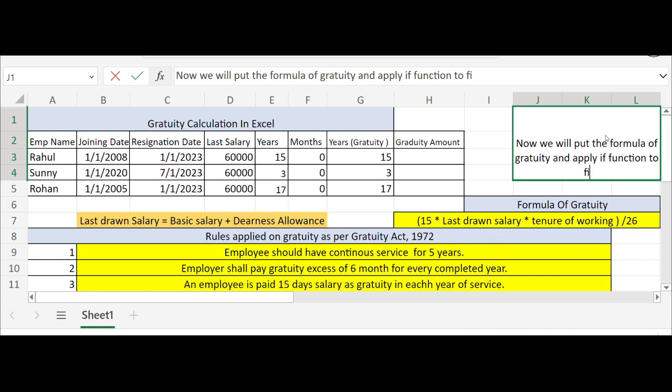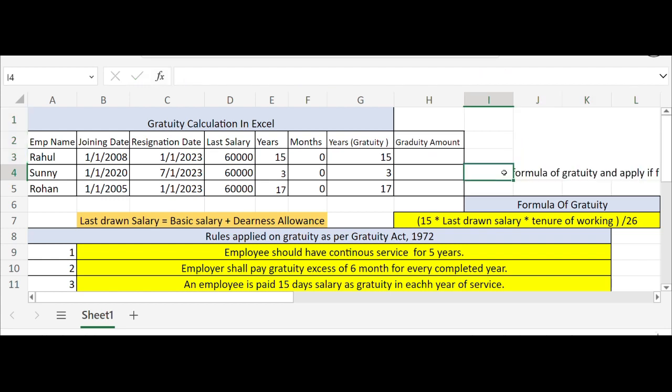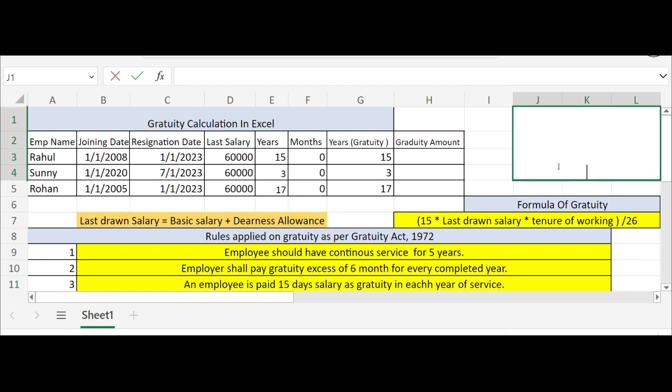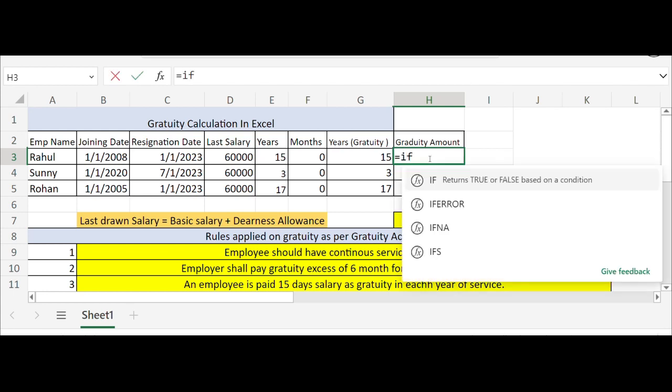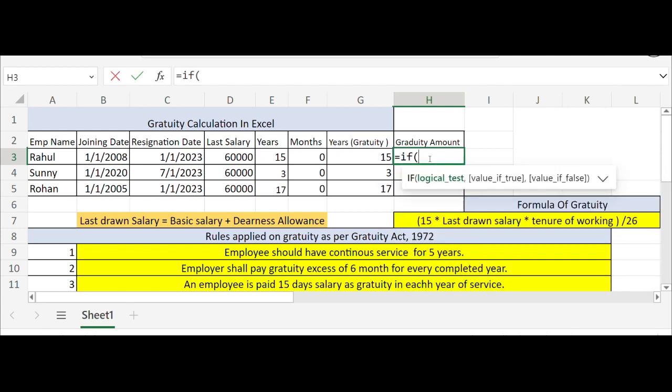We will tell you how to find the gratuity amount using the formula. Here we will show how we calculate the gratuity amount for the mentioned names, and accordingly you can also apply the formula and find yours. We put the formula equal to IF, bracket open, then we select the years of gratuity, which is 15, and then greater than 5.